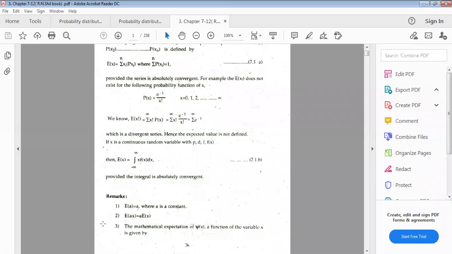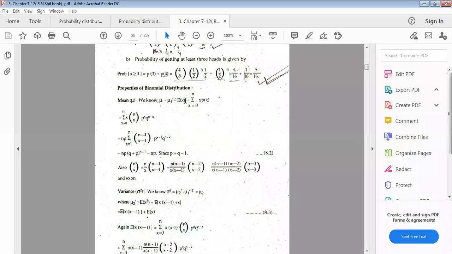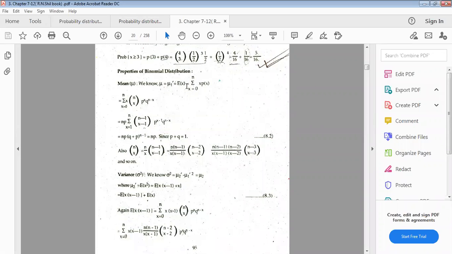Now look at the definition of binomial distribution. Now the properties of binomial distribution. First of all we have to find the mean. We know mean mu equals the first raw moment, which here is actually the raw moment. The first raw moment equals the expectation of X, which equals the summation from x equals 0 to n of x times the probability of x.